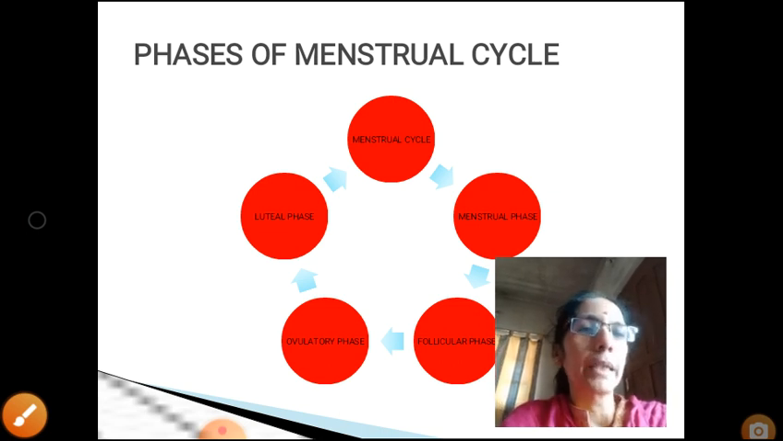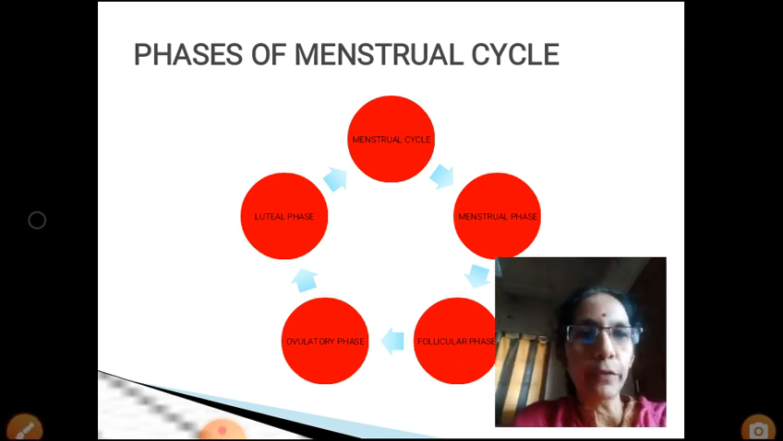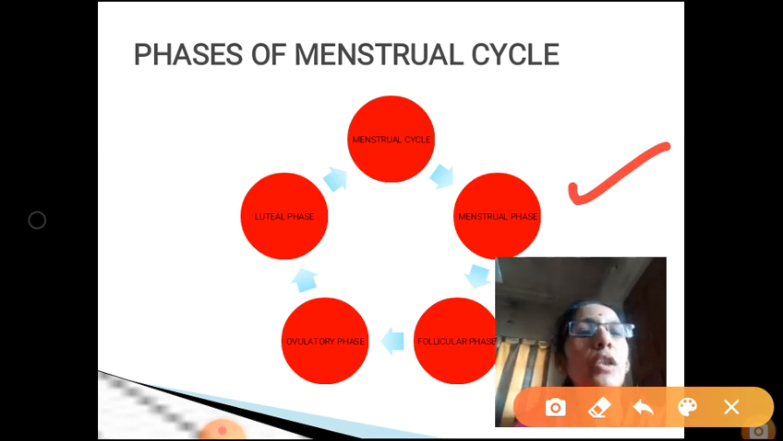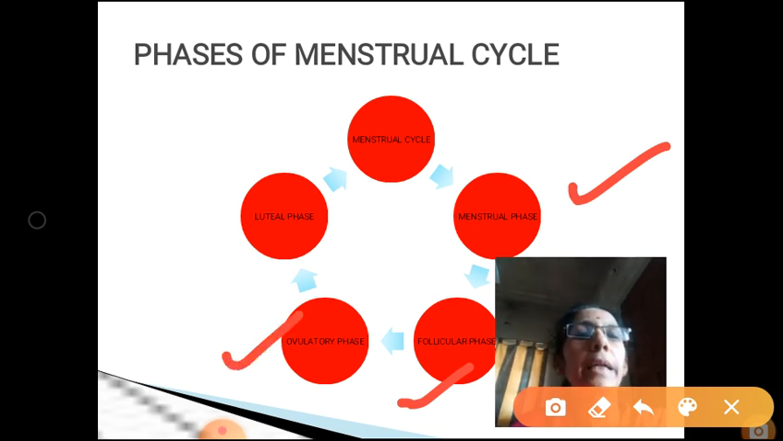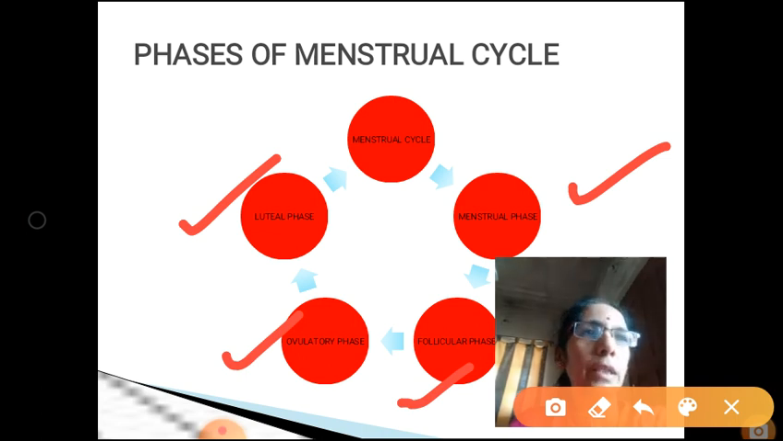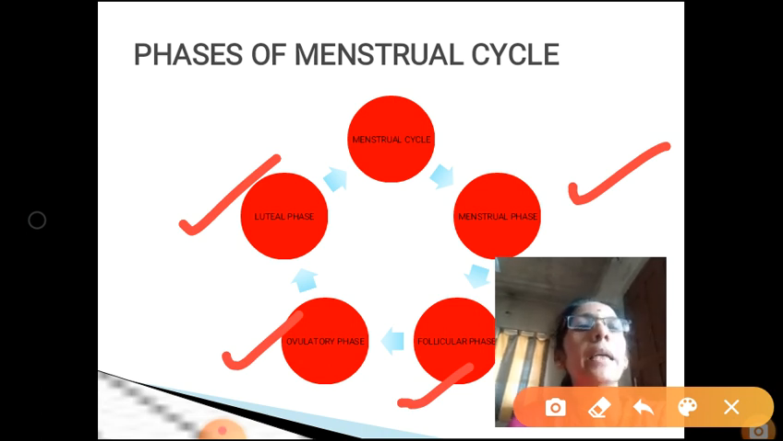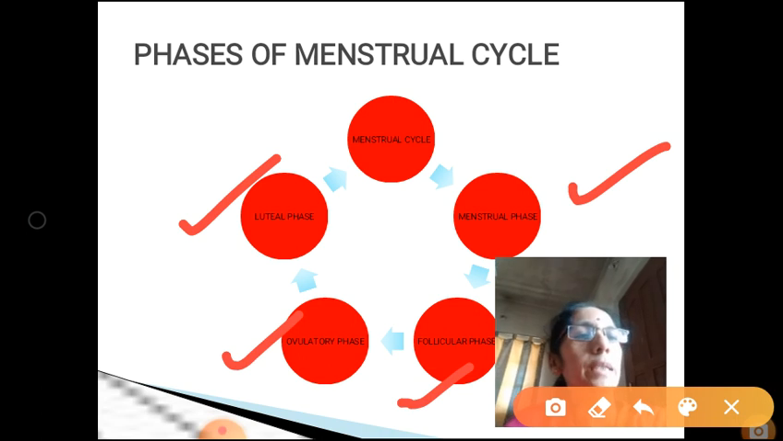This menstrual cycle consists of different phases. The first phase is called the menstrual phase. Second phase is called follicular phase. Third one is called ovulatory phase. And the fourth one is called as luteal phase. So menstrual cycle consists of first the menstrual phase, second the follicular phase, third the ovulatory phase, and then comes the luteal phase.